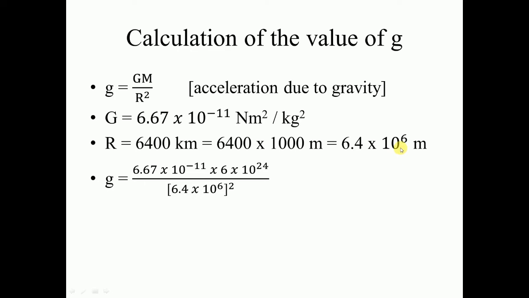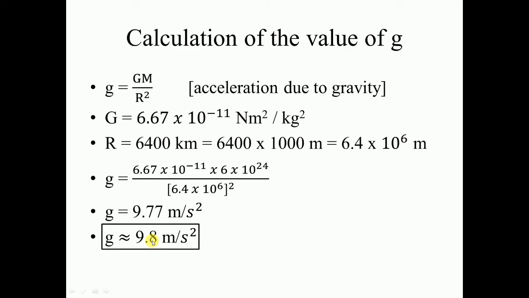Now when you calculate this, we get the value as g equal to 9.77 meter per second square. Since it is an acceleration, the unit will be meter per second square. This is the exact value, but for approximation we always use 9.8. In many areas it is already used as 10. So this is the value of g: acceleration due to gravity by earth is nothing but 9.8 meter per second square.